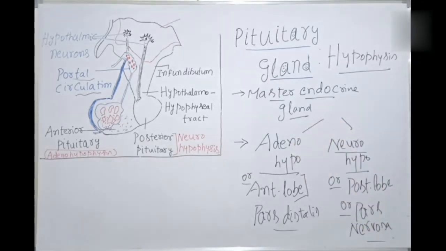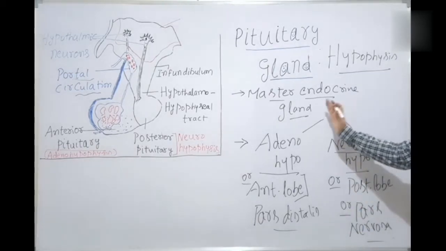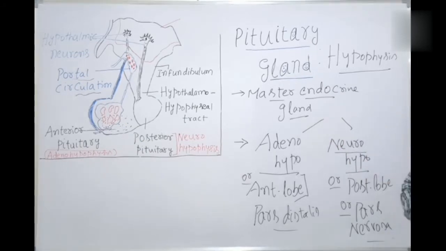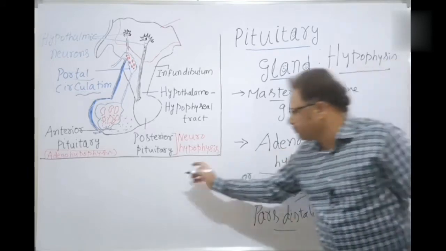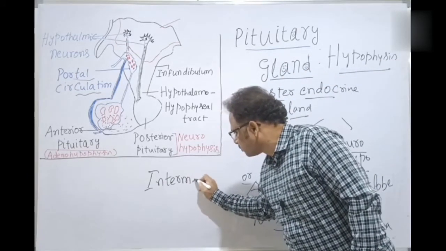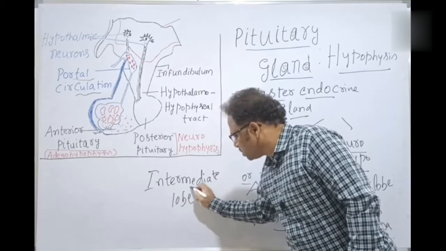But in the lower vertebrates, like amphibians and fishes, there is an intermediate lobe, a median lobe, present. This is especially developed in the lower vertebrates.